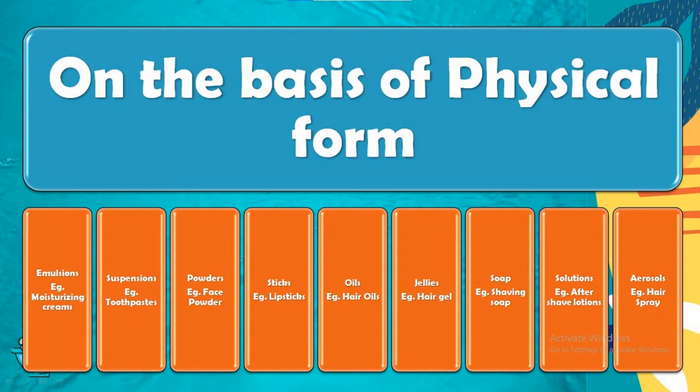Fifth one is oils like hair oil, baby oil. Sixth one is jellies like hair gel and skin gel. And seventh one is soaps, shaving soap, toilet soaps, and lotions like aftershave lotions, astringent, and aerosol, which includes hairspray and perfumes. This is all about the classification of cosmetics.